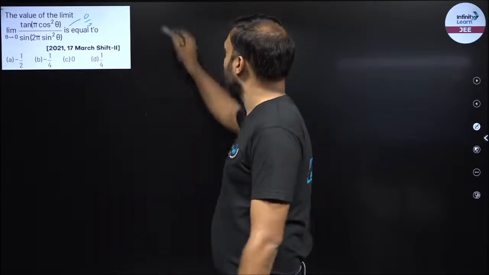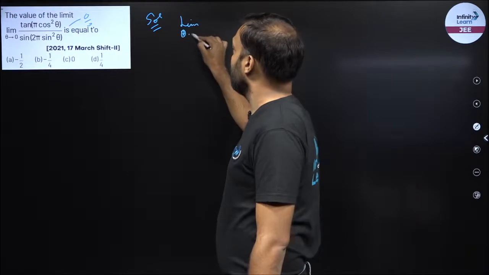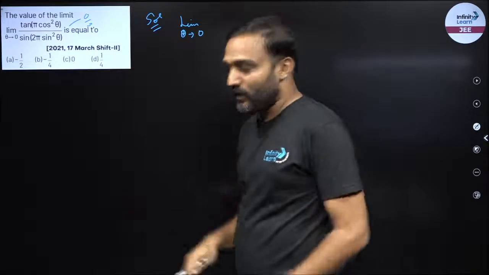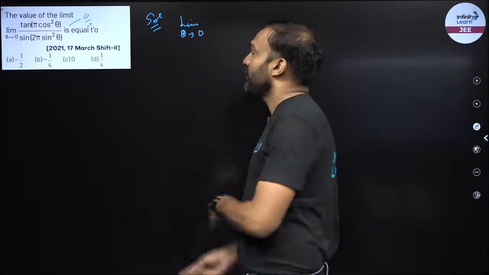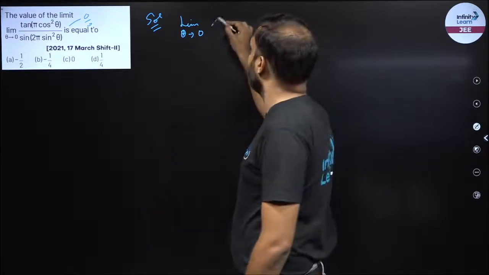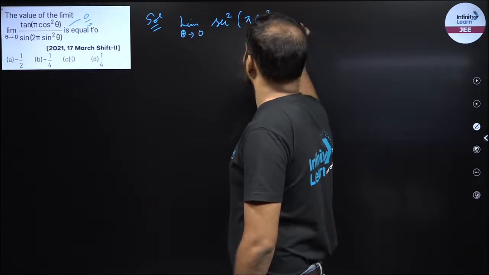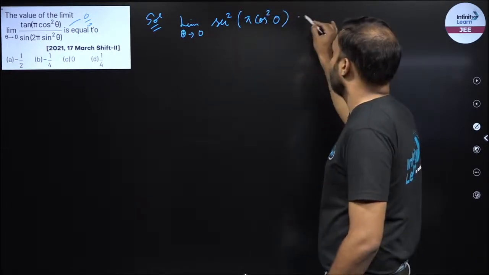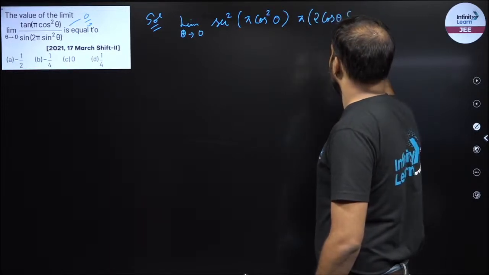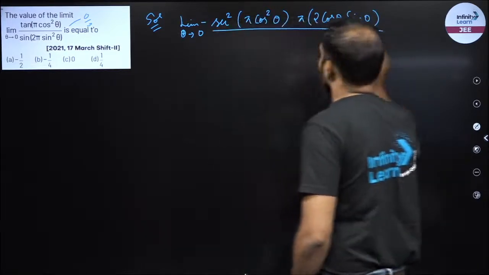So either I can use L'Hopital, right? In L'Hopital, the only thing I have to observe is that my derivative should not be lengthy. So I can differentiate this directly, without using any logic. What is the derivative of tan of something? It is sec square of something, times the derivative of something, pi cos square theta, whose derivative is 2 cos theta into sine theta, minus sine theta. So I will have a minus sign over here. This is the derivative of the numerator.